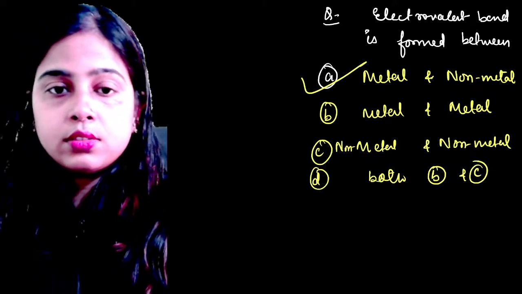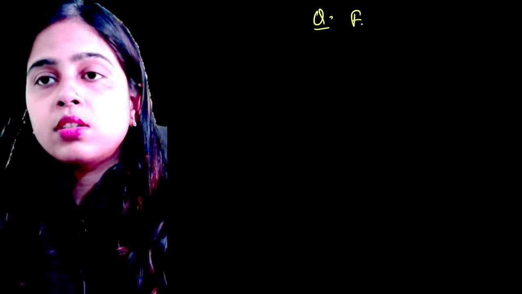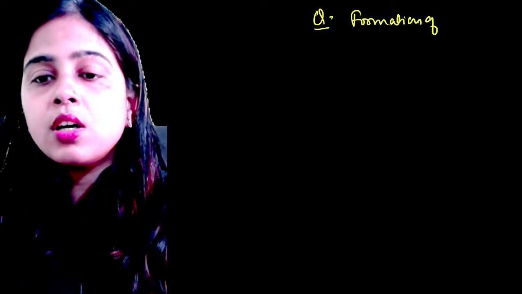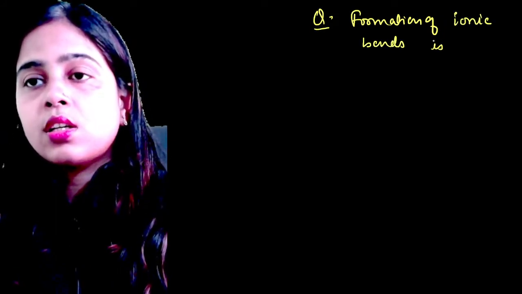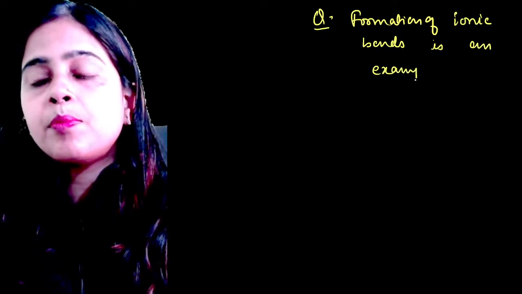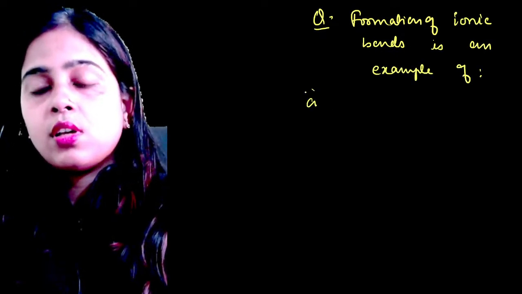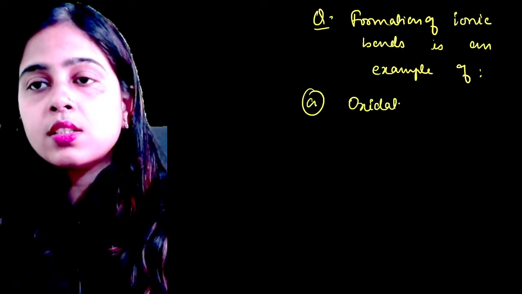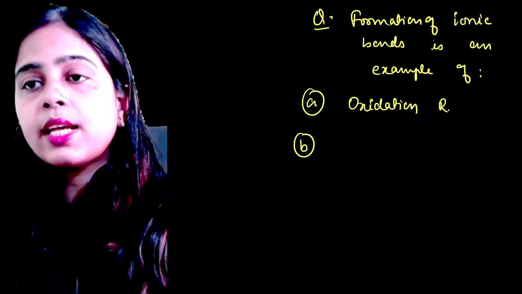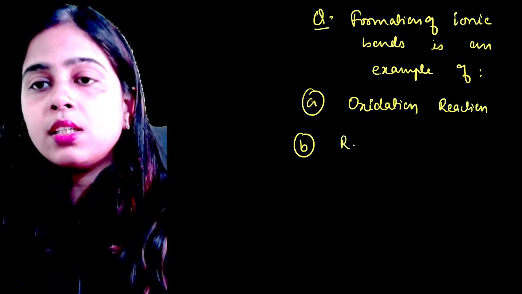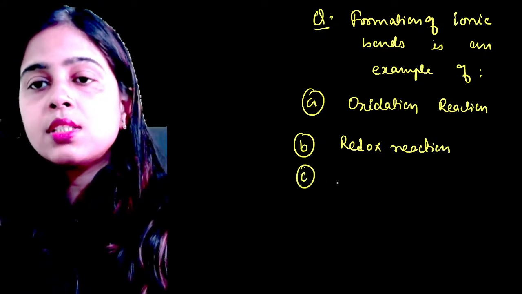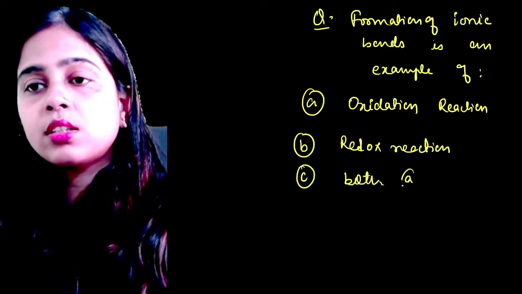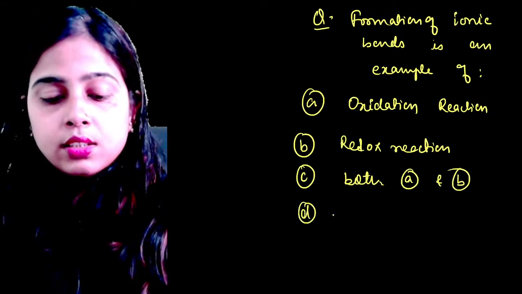Now, next question. Formation of ionic bonds is an example of option A, oxidation reaction, option B, redox reaction, option C, both A and B, option D, none.